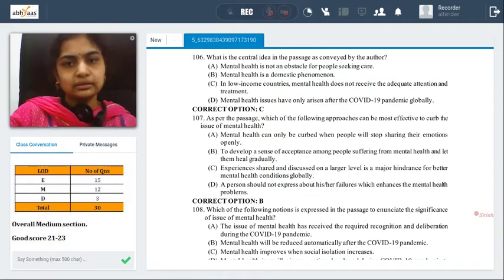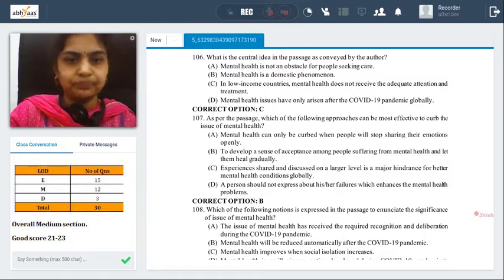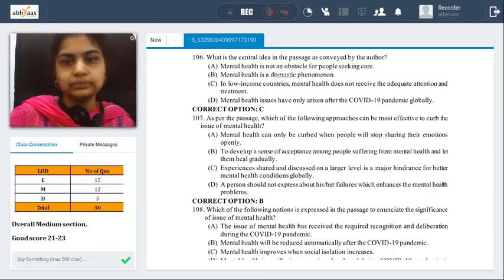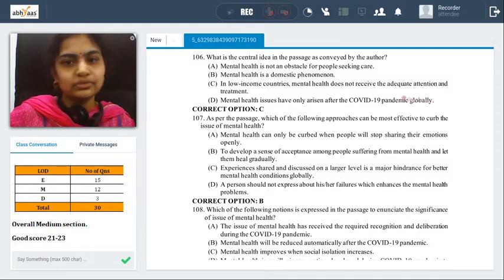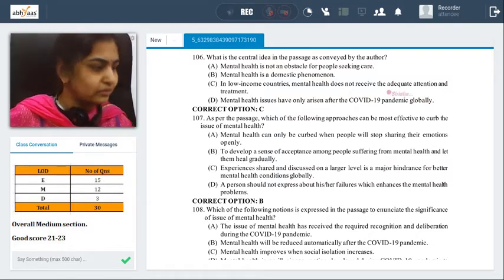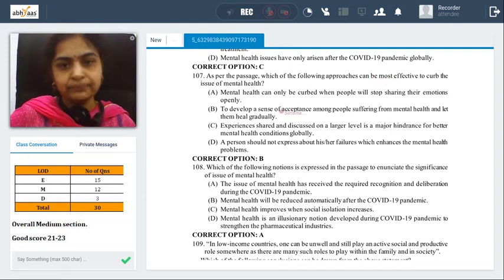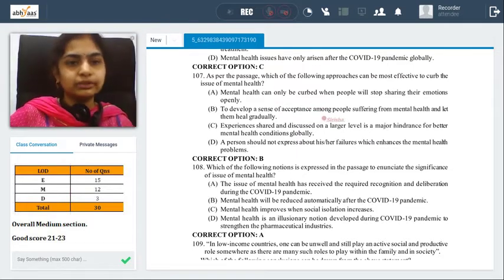Let's look at 107. As per the passage, which of the following approaches can be most effective to curb the issue of mental health? Mental health can only be curbed when people stop sharing their emotions. We cannot stop sharing. We were actually asked to share, right? To develop a sense of acceptance among people suffering from mental health issues and let them heal gradually. Other people should accept these people, and people should feel comfortable to share. This looks like an answer.